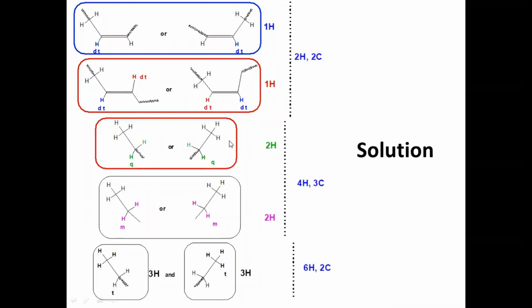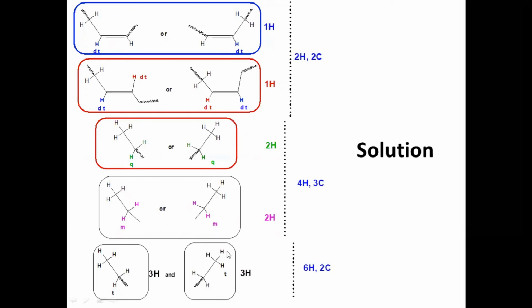And one more signal tells us the presence of an ethyl group, and the presence of one more ethyl group. By seeing all these values, you can calculate the number of protons now.